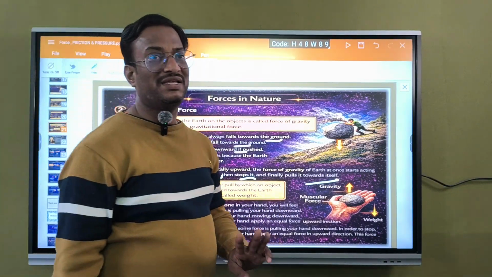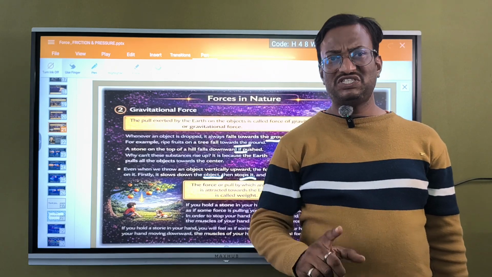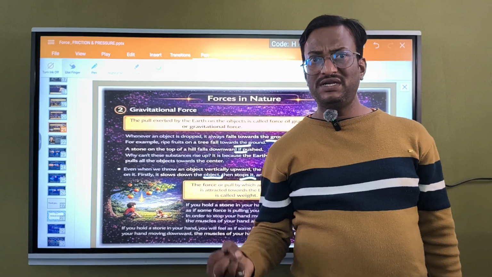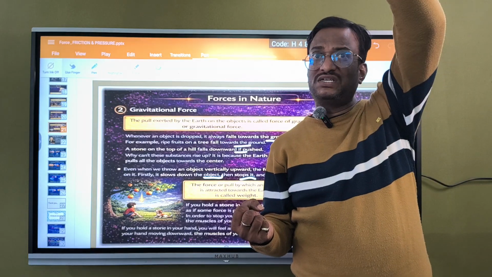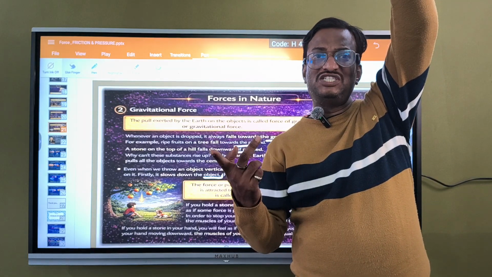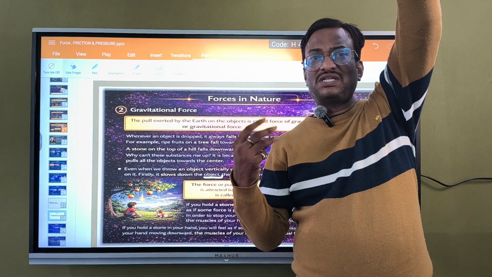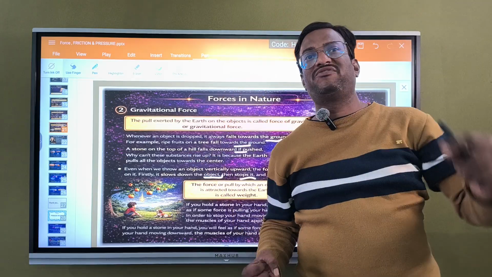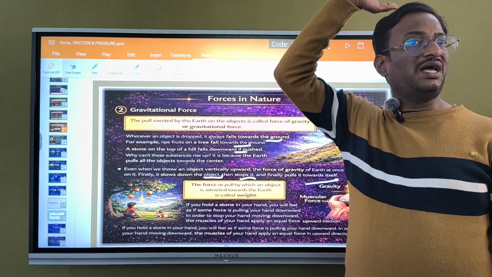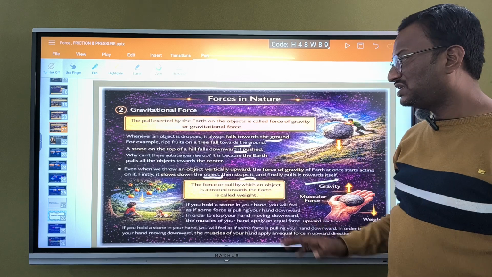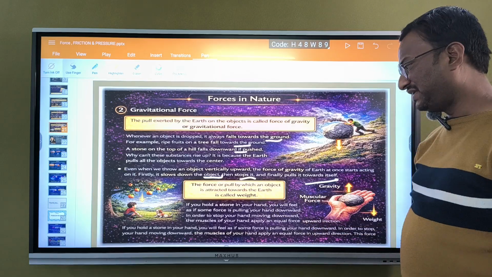Three things happen in the case of gravitational force. When we throw an object towards the sky, at first the gravitational pull will slow down the object which is moving up. The second step is it will make the object stop somewhere. What is the third condition? Third, it will pull the object towards itself. These three things happen if you throw any object in the sky. So the force or pull with which an object is attracted towards the earth is called weight.